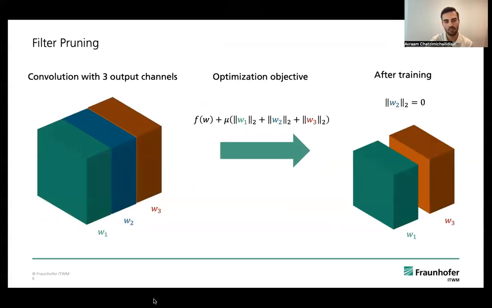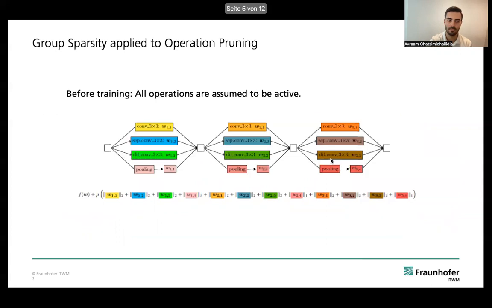For example, we can use this for filter pruning. Here you see a convolution with 3 output channels. What we can do is group all the parameters of each filter into their own respective group. So in this example, we obtain 3 different groups, and now say that after training, all the parameters of the second filter have been forced to 0. This allows us then to safely prune away the second filter.